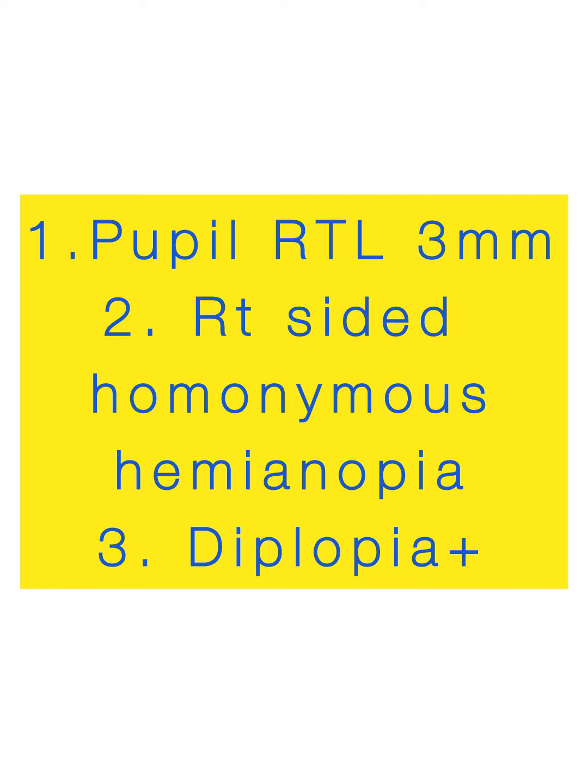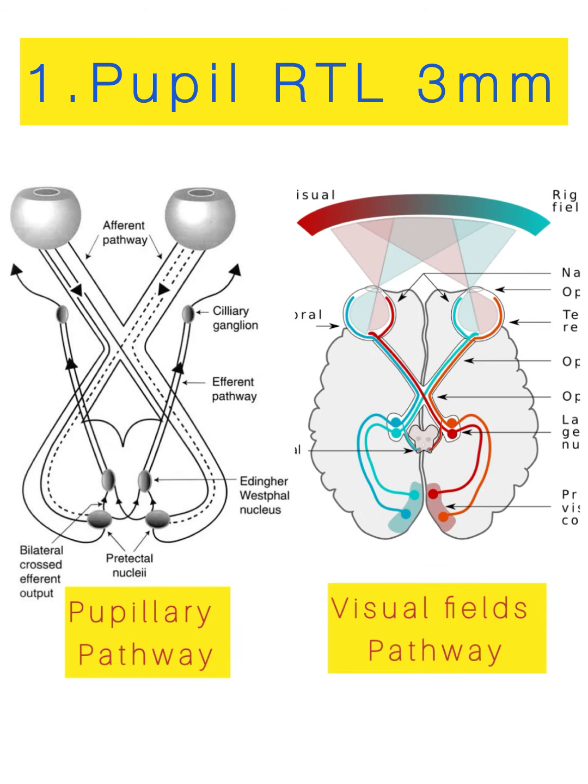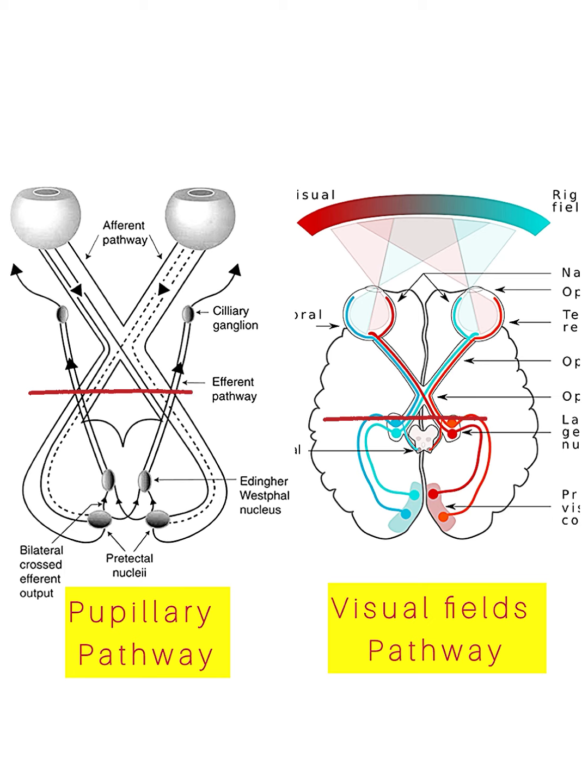Now we have three positive findings: pupil reacting to light, right-sided homonymous hemianopia and diplopia. Let's decode each one of them. The pupillary pathway and the visual pathway are common till the optic tract. At the optic tract, the pupillary pathway goes to the midbrain. So if the pupil is reacting to light, it gives a clue that the lesion is somewhere beyond the optic tract, maybe in the LGB, optic radiation, or somewhere in the occipital cortex.